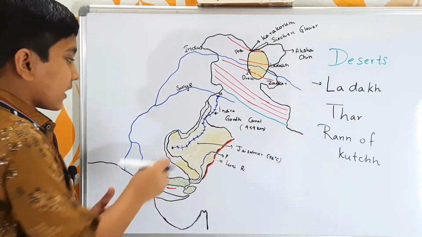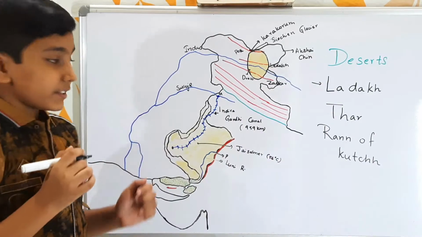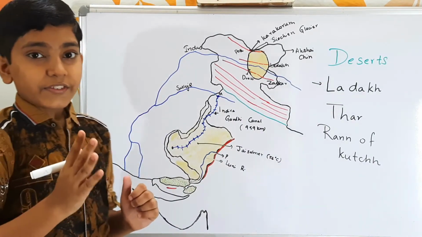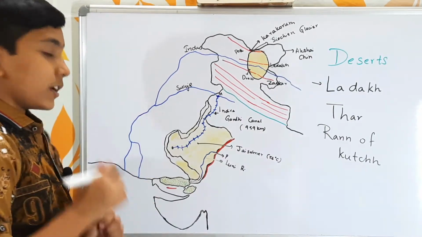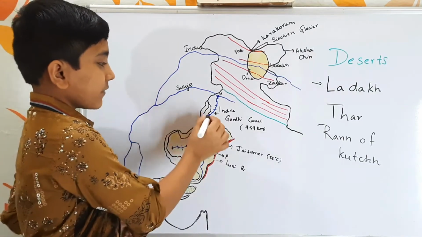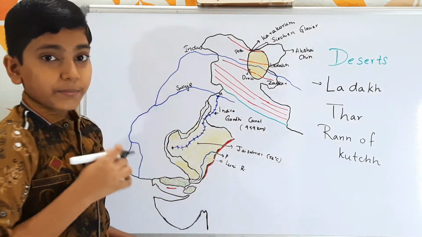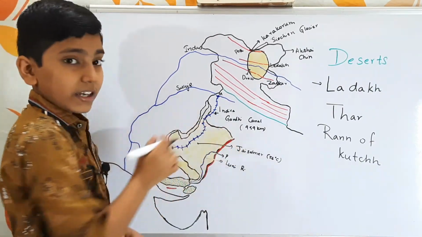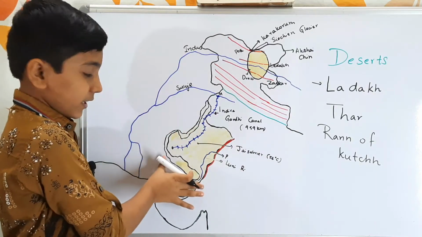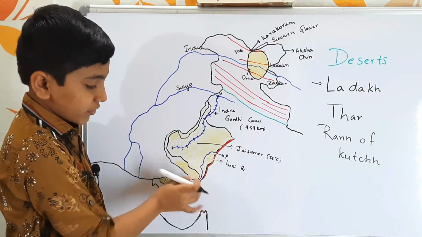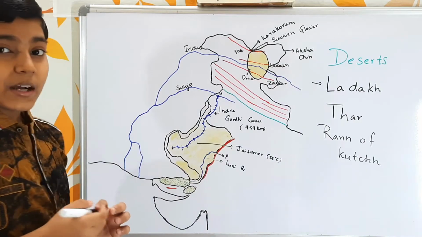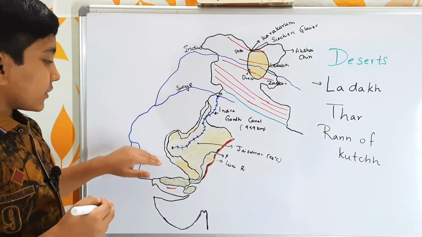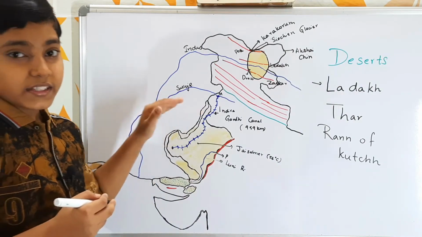And this Thar Desert is situated in 4 states of India and 2 provinces of Pakistan. Now let us look at them. So here we have the small portion of Thar Desert in Punjab, here in Haryana, in Rajasthan, and here in this portion, a small portion in Gujarat. And when we come to the provinces of Pakistan, we have the Sindh province here and the Punjab province here.